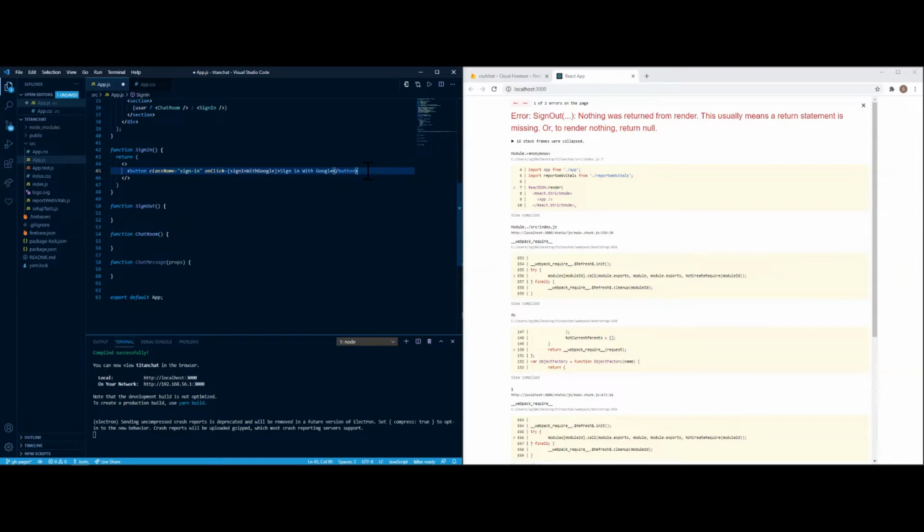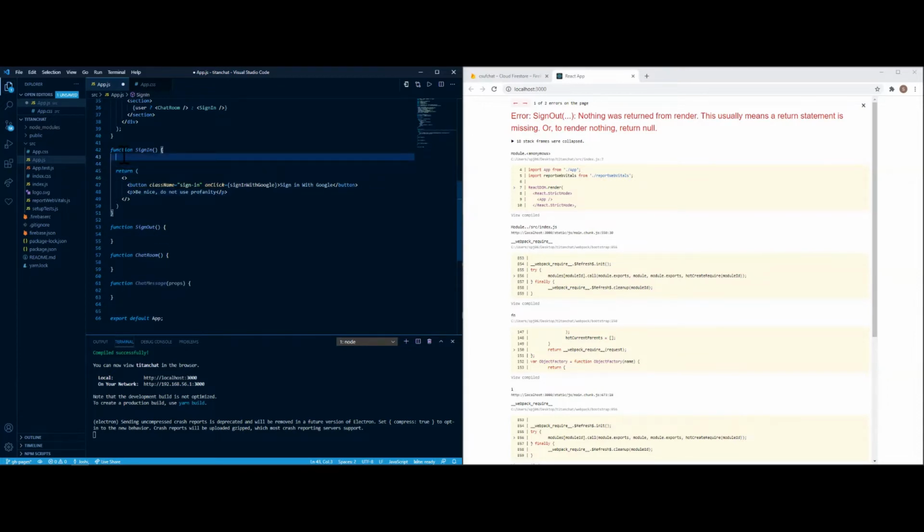Then the button will say sign in with Google. And then we'll create a paragraph tag as shown earlier, just to say, be nice to people. Be nice. Do not use profanity. That's not quite all of this portion, but that's just the return function itself, what we're going to be showing. And then from there, we have the sign in with Google function, which we're going to create. So const sign in with Google.